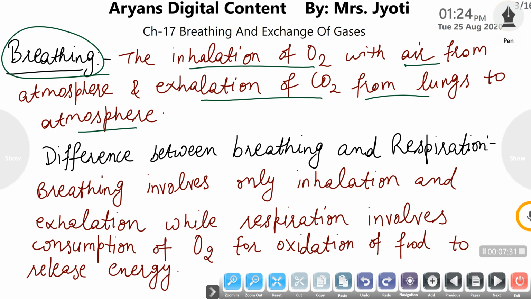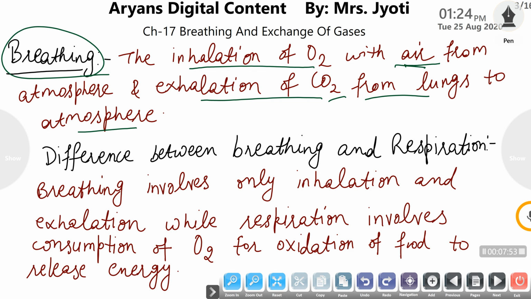So breathing is a simple process which involves inhalation and exhalation of air, and in that air, oxygen and carbon dioxide are present. During inhalation, oxygen is inhaled along with air, and during exhalation, carbon dioxide is exhaled with air.